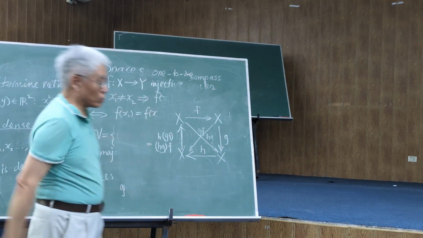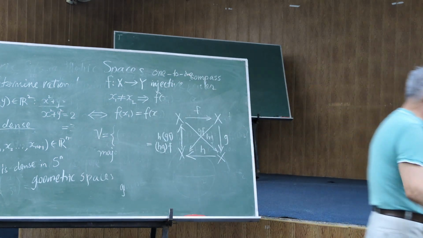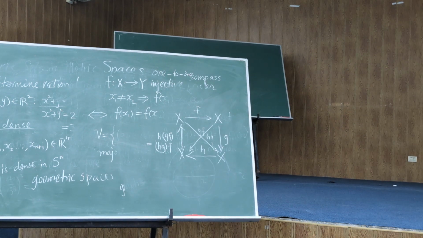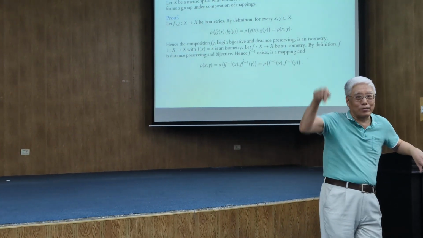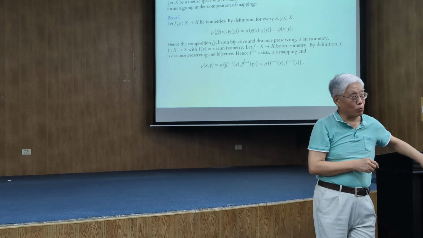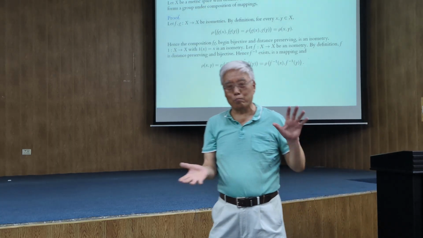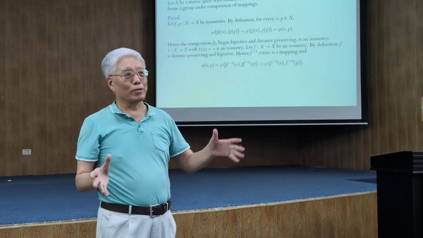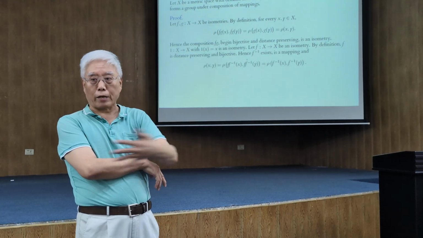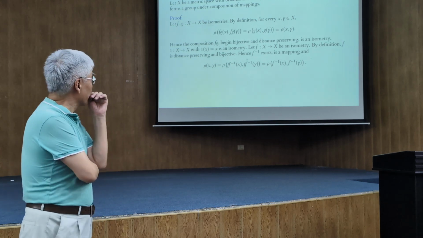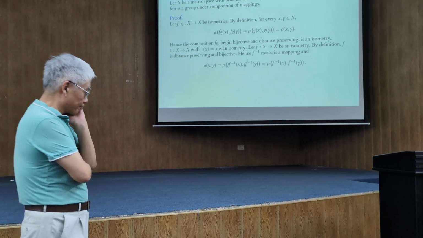Therefore, isometries being bijective mappings, they are mappings, and therefore associative. And identity is obviously an isometry. The identity mapping sends x to x and y to y, so the distance of x and y equals the distance of x and y. And it is bijective, therefore it's invertible. And if you look at the condition for isometry, then distance is preserved backwards. So we have, this is the group.